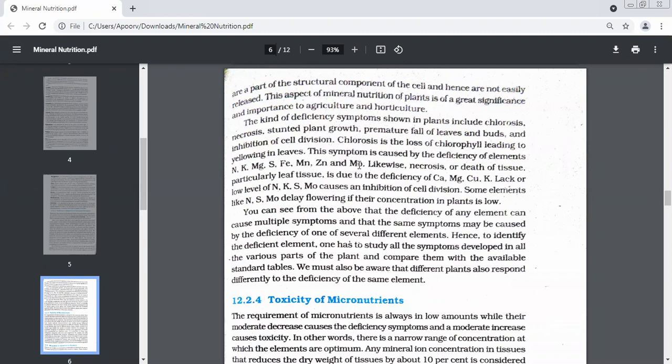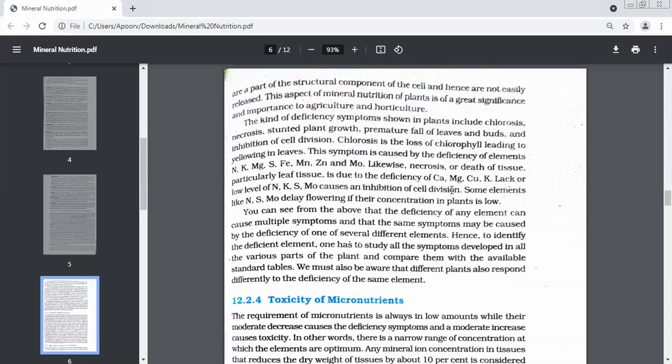All these elements, if there is a deficiency, then the plant will show a deficiency symptom, children. Chlorosis. Okay, it will show chlorosis. Likewise, necrosis, which I have already told you, death of tissue, particularly the leaf tissues, is due to deficiency of Ca. What is Ca?